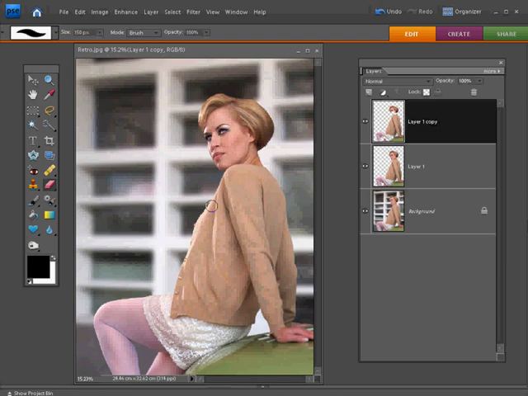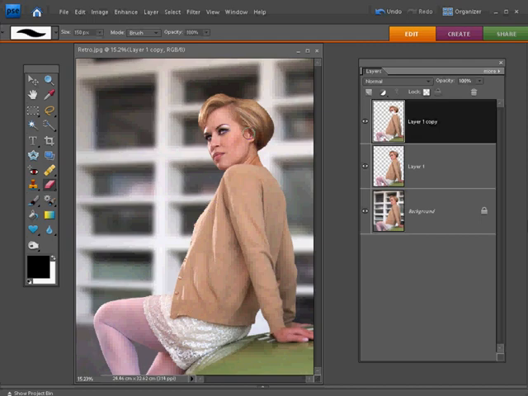The last thing I'm going to do is just add a tiny bit of digital noise to the picture, because what you'll find is when you blur an area, you smooth out any noise that's in the picture, but the areas that you leave sharp will remain with a little bit of grain in them. So you just want to create a very subtle layer of noise that covers the whole picture and ties everything together.